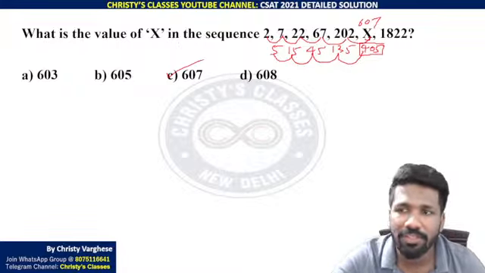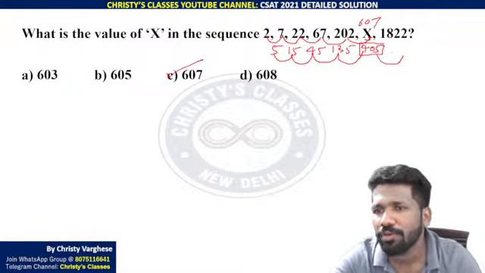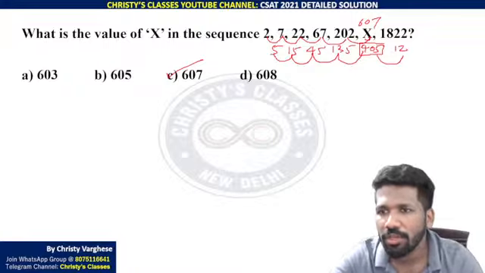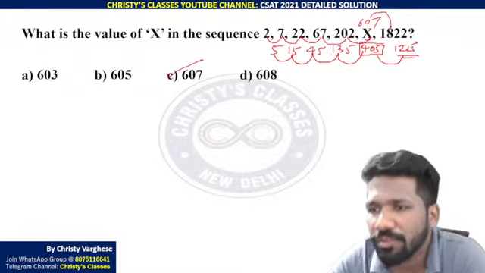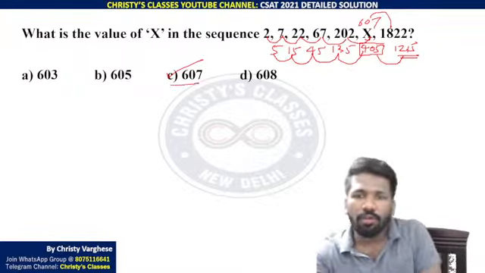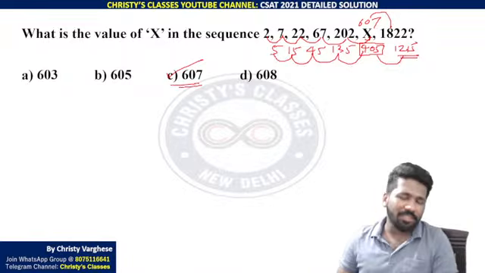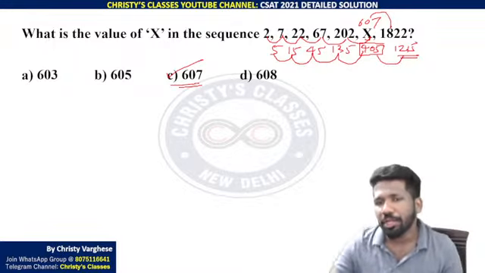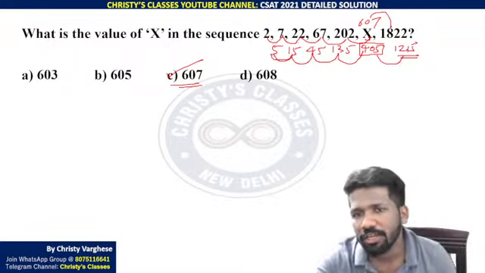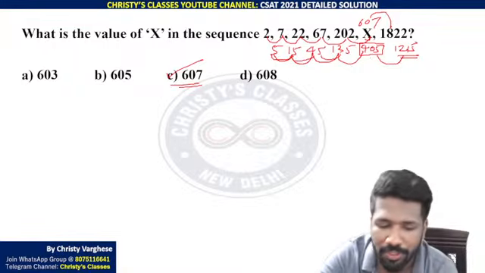So 607 is the answer. And the next difference will be 405 into 3, which is 1215. You can verify it: 607 and 1822 will be having a difference of 1215. All of you understood? It's a two-tier geometric sequence. Two-tier means the difference follows a sequence. Geometric sequence means there is a common ratio. 15 by 5 is 3, 45 by 15 is 3, 135 by 45 is 3. So the common ratio is 3.